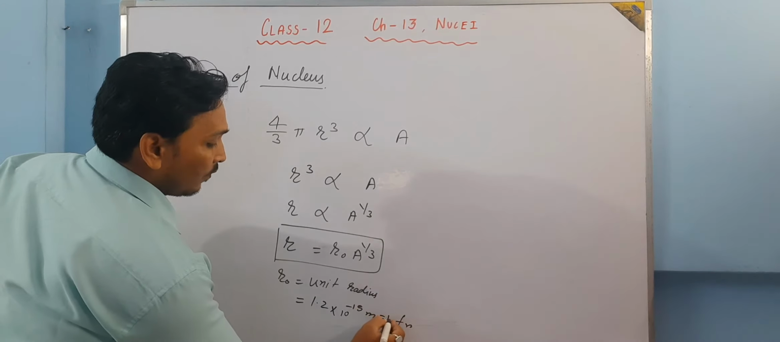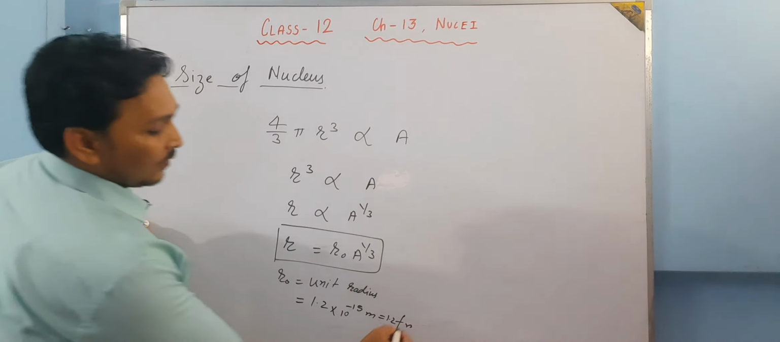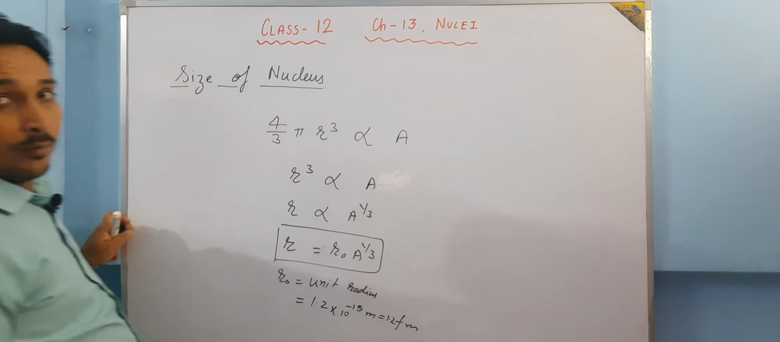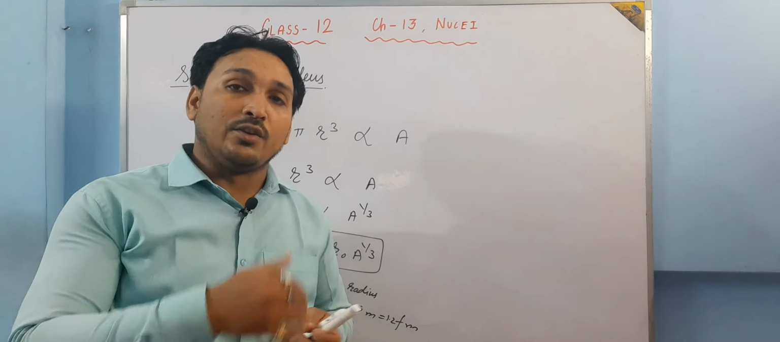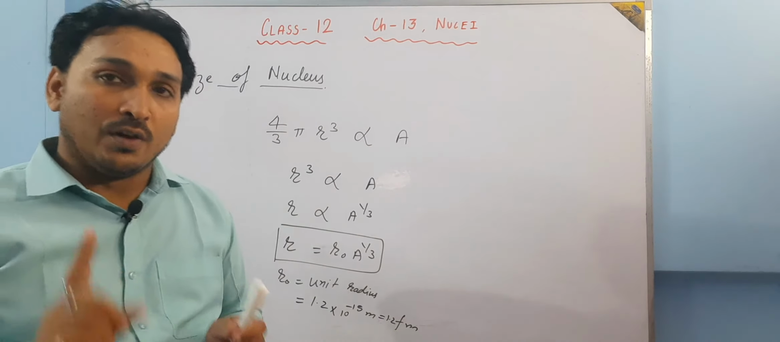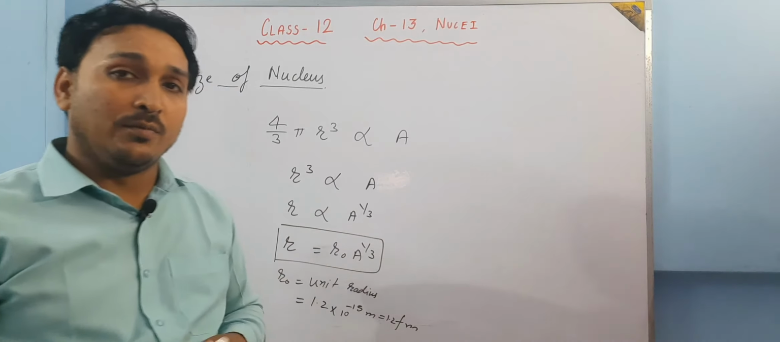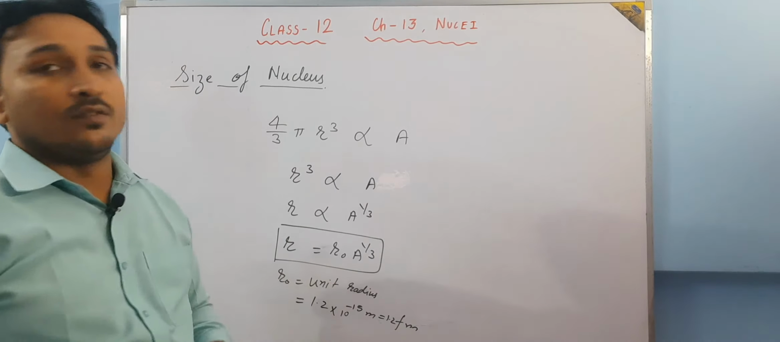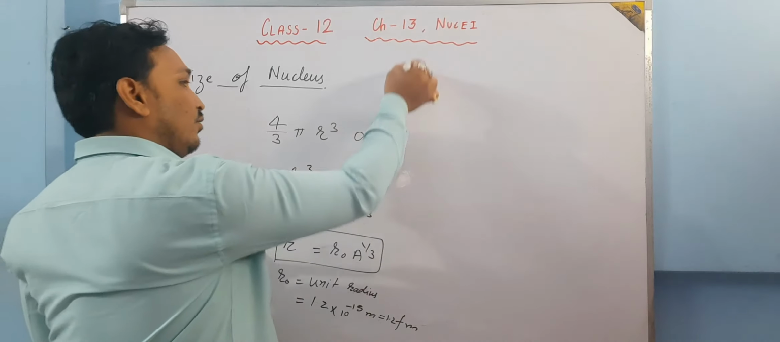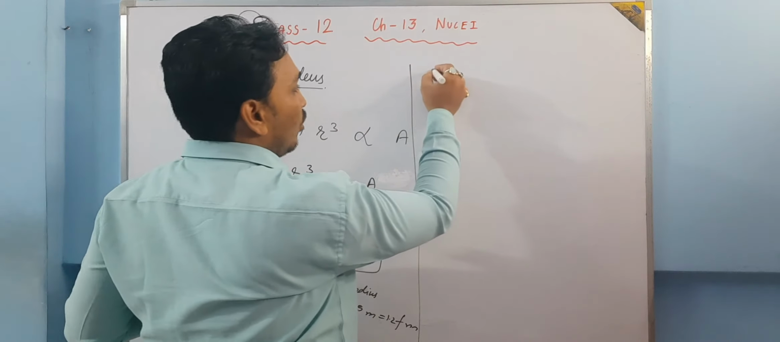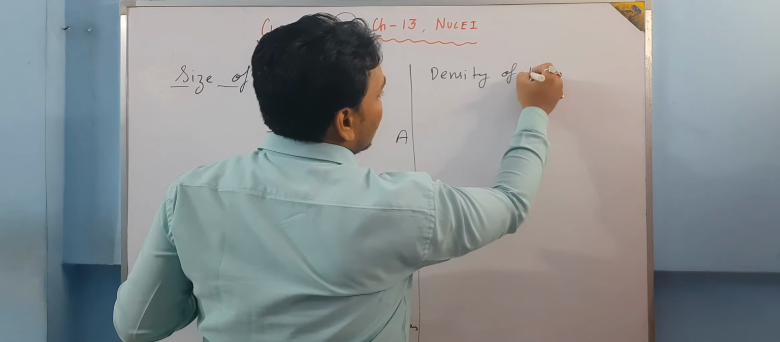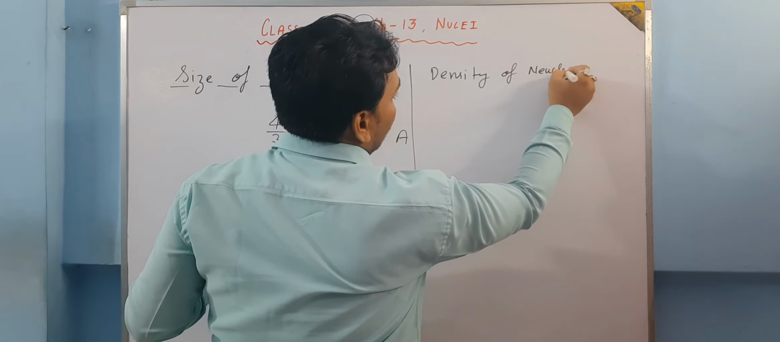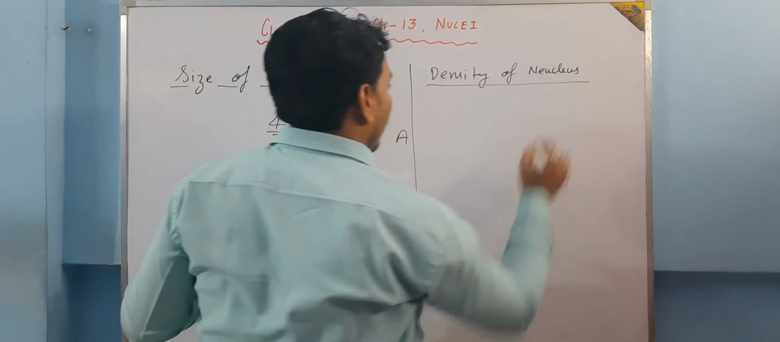1.2 FM, Fermi meter. I hope you know Fermi meter. 1 Fermi meter is equal to 10 to the power minus 15 meter. So this is about the size of the nucleus. And when we talk about the size of the nucleus, in a parallel way we have to talk about the density of the nucleus also. Let us talk about that also. So density is equal to what?